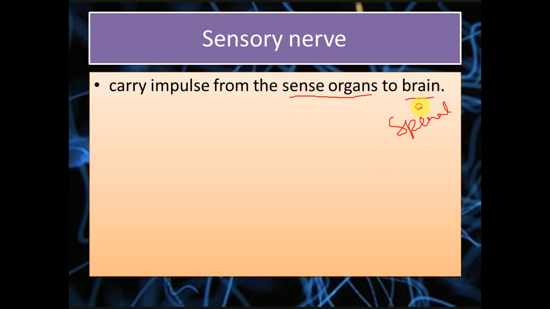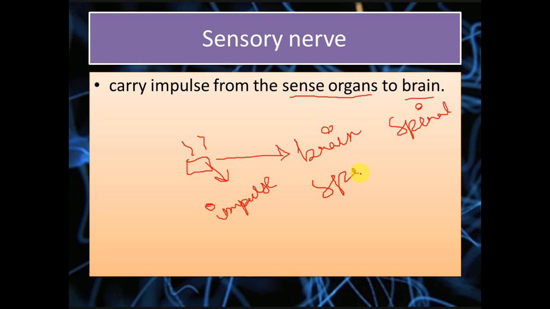So if ever we touch any hot object, then that hotness is basically an impulse that is created right here. That impulse is sent to either the brain or the spinal cord through the sensory nerves. Simple functions that are easy are sent to the spinal cord, and these concepts are all there in CNS, so no need to worry about this.